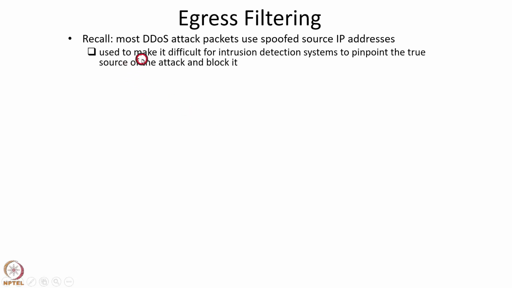Recall that most distributed denial of service attack packets use spoofed source IP addresses. We discussed that initially the attacker compromises a large number of machines and enrolls them in a botnet, and then attack packets are sent simultaneously from all the machines in the botnet. This is used to make it difficult for intrusion detection systems to pinpoint the true source of the attack and block it.